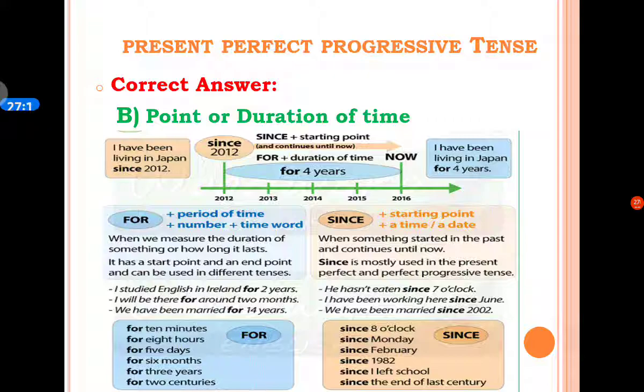The preposition for is used to show duration of time. Here I would like to give an example. I have been living in Japan for 4 years. Here the preposition for shows duration of time, that is 4 years. So the correct answer is B option, duration of time.